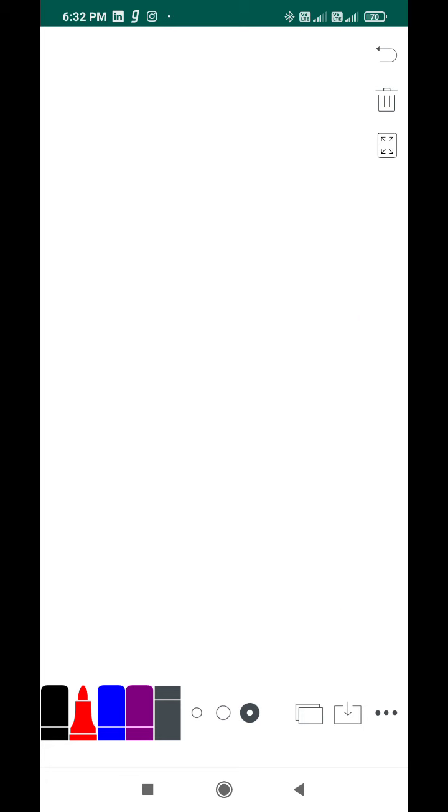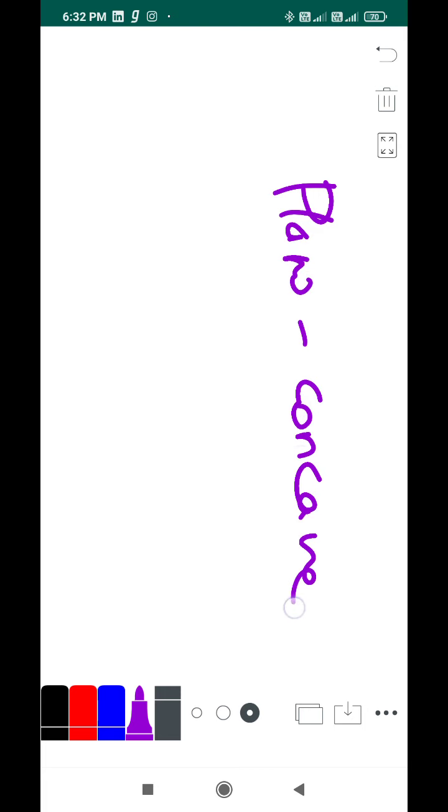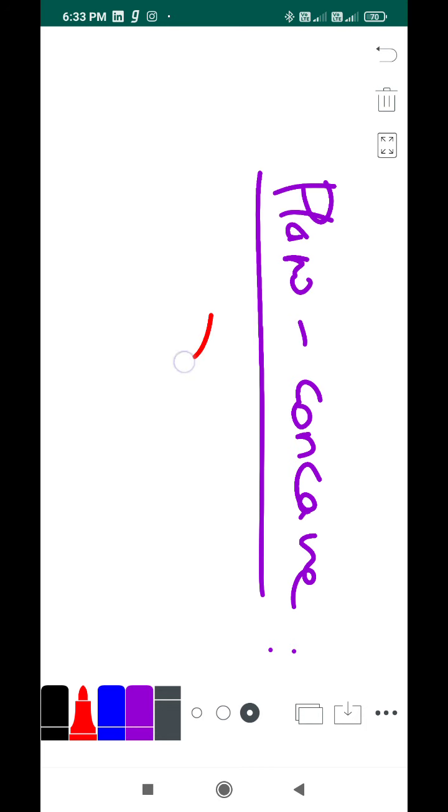And plano concave, you would have understood, is where instead of one spherical surface you have a plane. So this would look something like this. Actually this is one spherical surface and you have a plane surface here. This is called a plano concave lens.